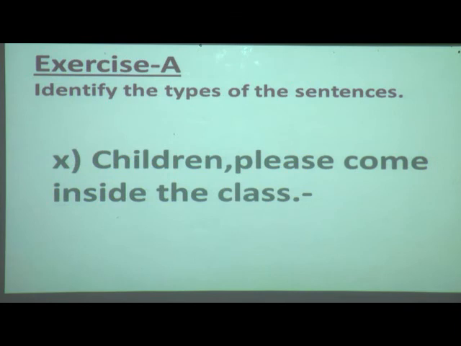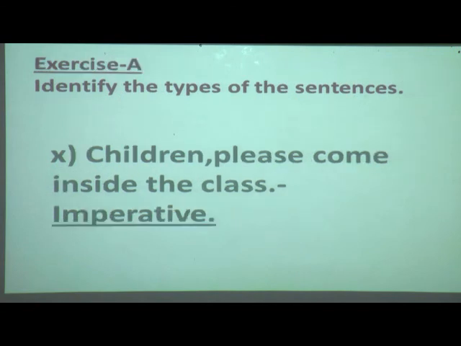Now, last, children, please come inside the class. Here also we can see it is a request. The teacher is telling the children to please come inside the class. So, a request comes under which type of sentence? It is an imperative sentence. So, till here we have finished our exercise A. So, students, what you have to do? Exercise B. It is given in your book, page number 12. Exercise B. Make sentences as instructed in brackets using the words given below.